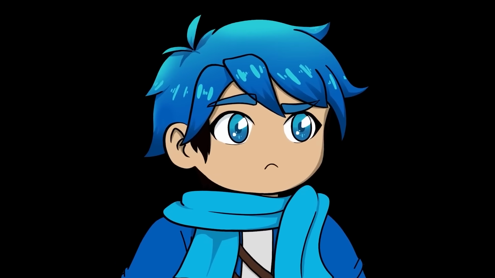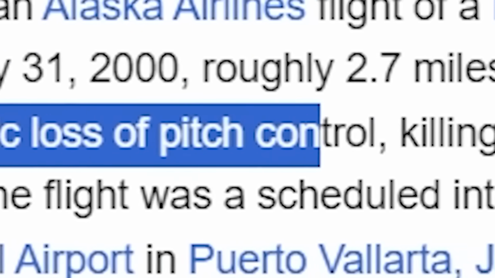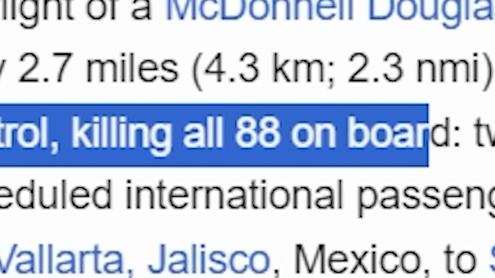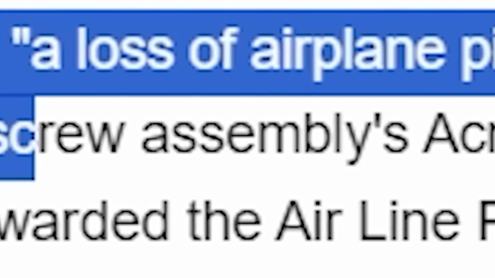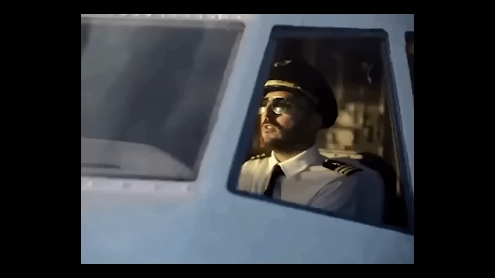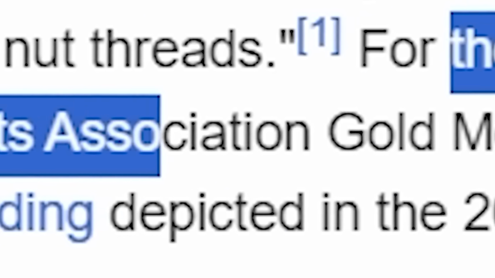Okay, but what happened here? What caused the plane incident? So this took place on January 31st in the year 2000 when there was a catastrophic loss of pitch control, killing all 88 on board. The probable cause was stated to be a loss of airplane pitch control resulting from the in-flight failure of the horizontal stabilizer trim system jack screw assemblies' Acme nut threads. Okay, so it wasn't the pilot's fault. In fact, for the efforts to save the plane, both pilots were posthumously awarded the Airline Pilots Association Gold Medal for heroism.